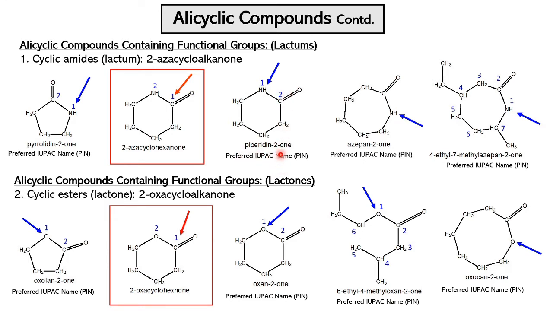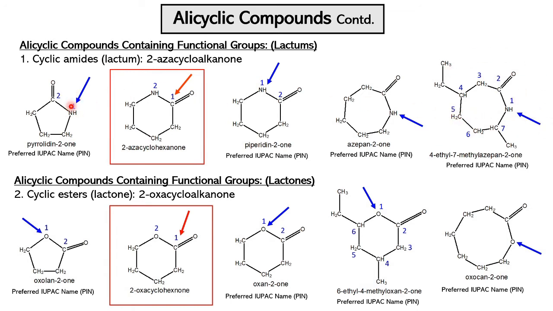So piperidin-2-one: the piperidine molecule structure is similar to this one, except that in the place of CO it has CH2. And this molecule name is azepan-2-one. So the azepane structure is similar to this one. In place of CO it has CH2. So basically azepan-2-one means an azepane molecule containing a keto group at second position. The keto group suffix is -one, so azepan-2-one.